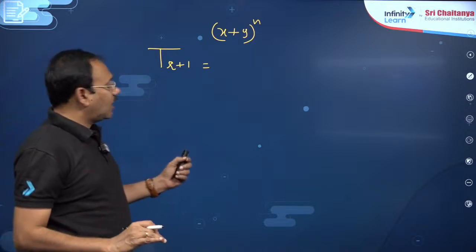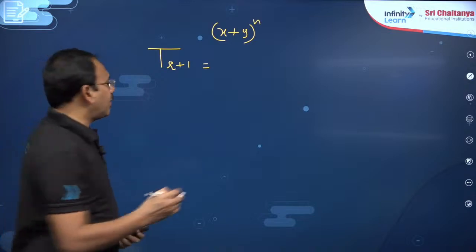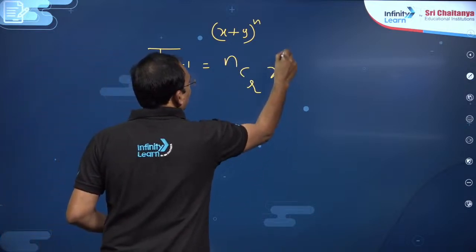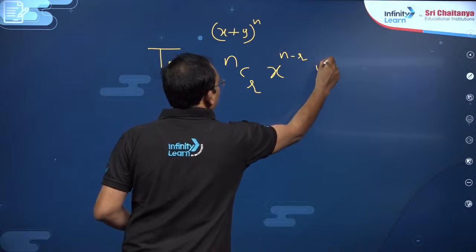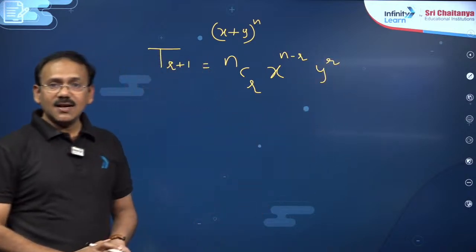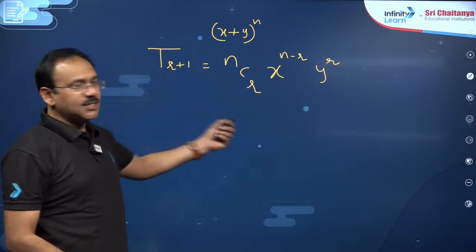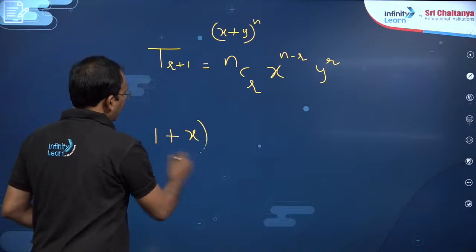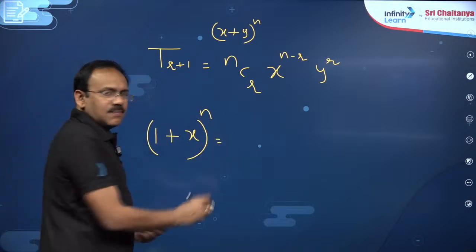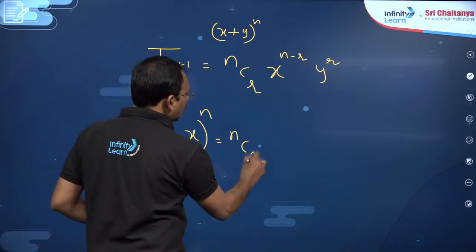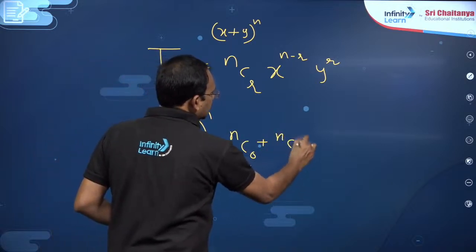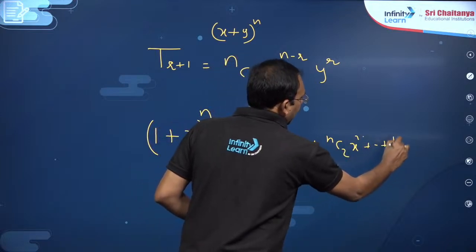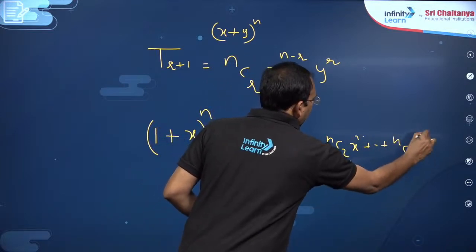T(r plus 1) is nothing but nCr into x^(n minus r) into y^r. Here nCr is a binomial coefficient. At the same time, if you take the expansion of (1 plus x) whole power n, you will simply get nC0 plus nC1 x plus nC2 x square and so on, up to nCn x^n.